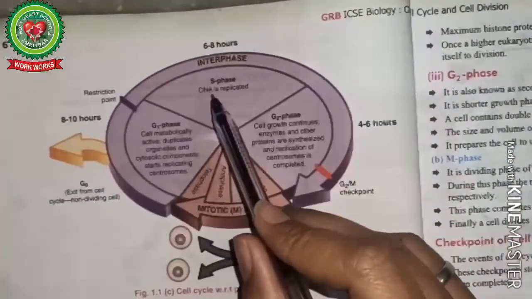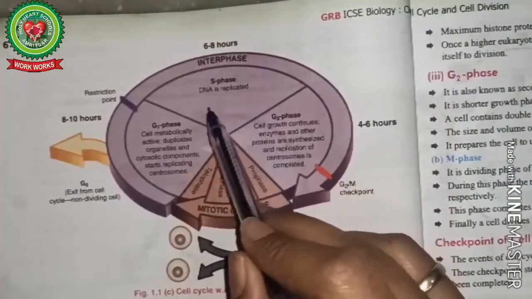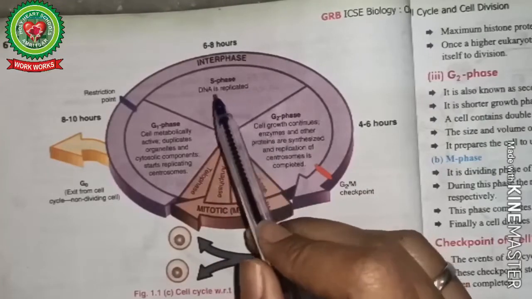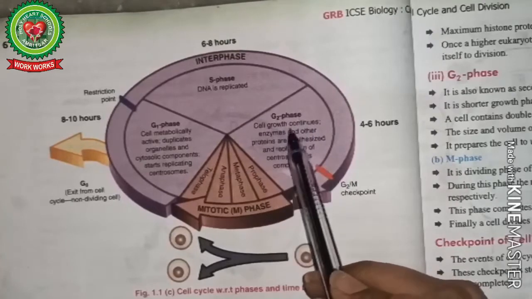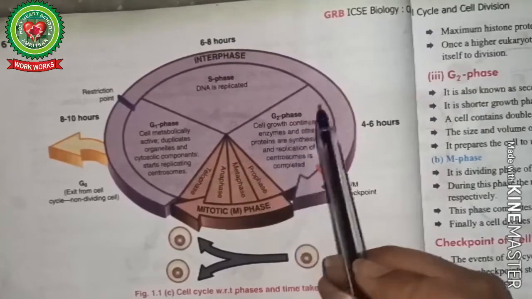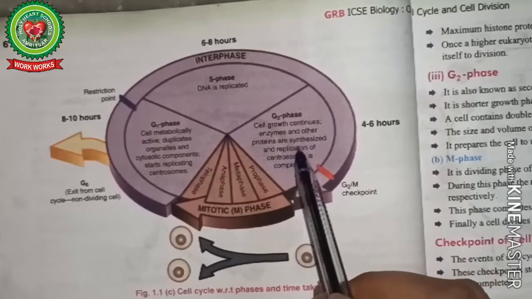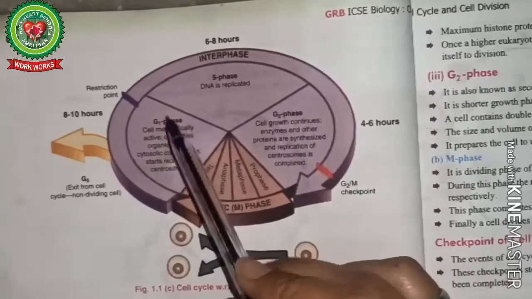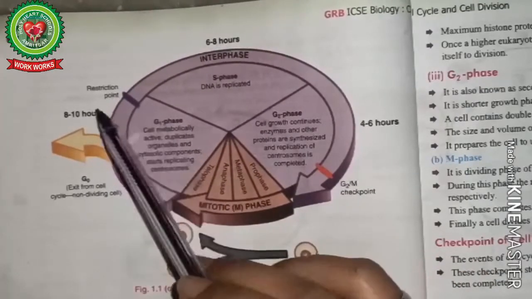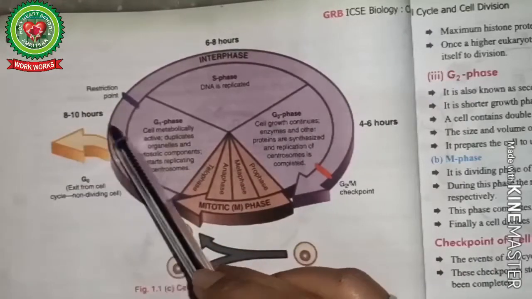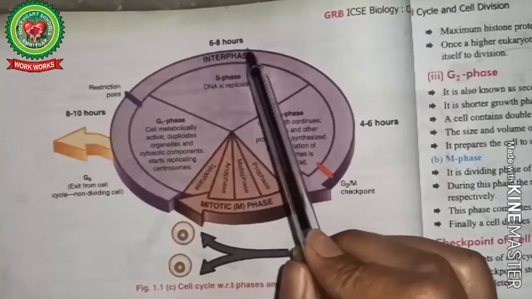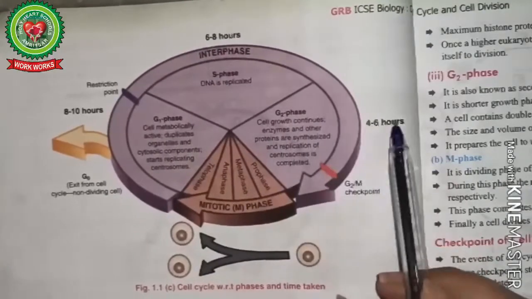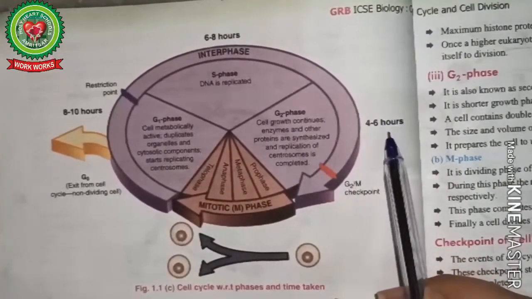After this, the cell will continue with S phase, where the RNA and DNA are going to duplicate, and the histone proteins will be formed. Then G2 phase, in which cell growth continues, and enzymes and whatever is required for cell division will be formed. Now, G1 phase is the longest phase, covering 8 to 10 hours. S phase covers 6 to 8 hours, and G2 phase is the smallest phase, which covers 4 to 6 hours.